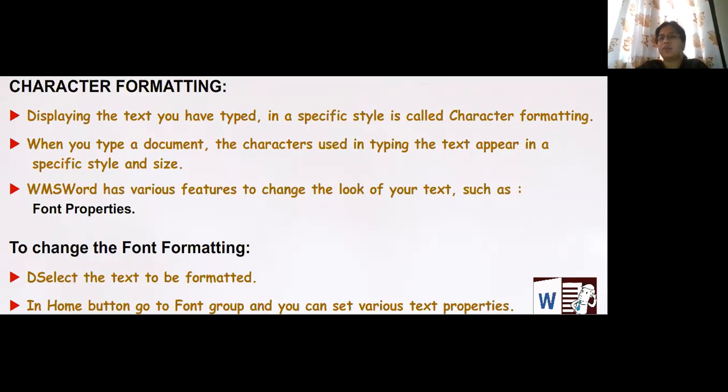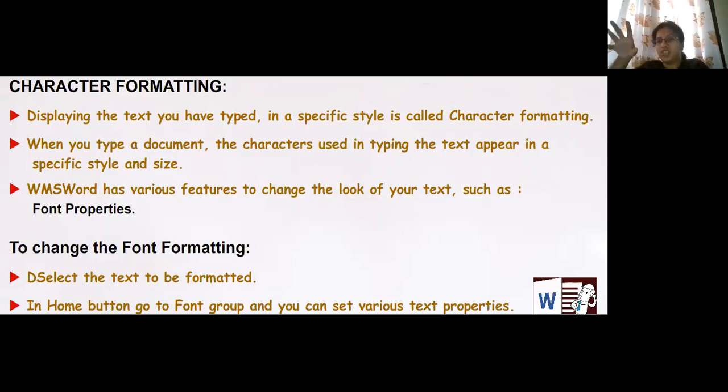Whatever handwriting you like, you will take. Whatever size of alphabets you want, you will take that much size. So it is as per your specifications. MS Word has various features to change the look of your text, such as font properties. As we learned in our last class, I can change the style of writing, color, handwriting, and size.